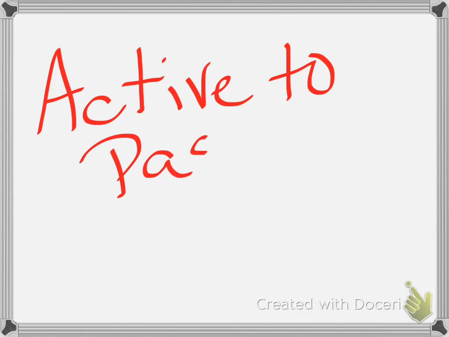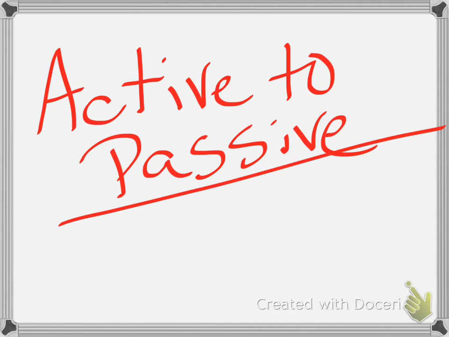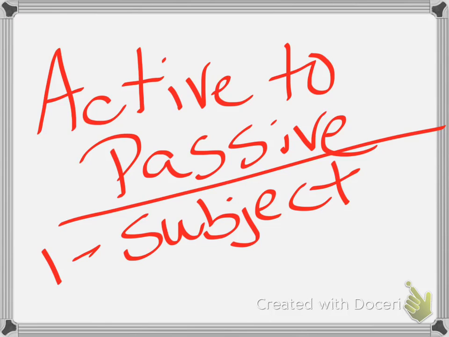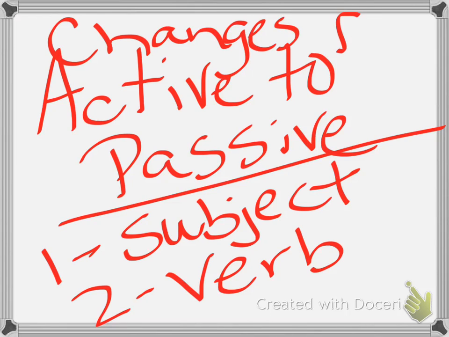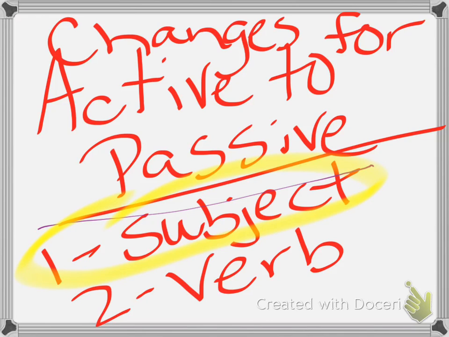So to review, two things have to change when you're going from active to passive. The first thing, the subject must change. The second thing, the verb form must change. So if you remember to change the subject of the sentence, swap that out with what's around the verb, and then also change the form of the verb, you'll be set. So remember, "love" became "is loved." And hopefully that will answer any questions you might have.